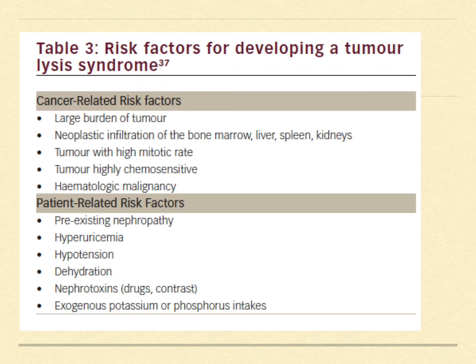The risk factors for the development of tumor lysis syndrome include cancer-related risk factors like a large burden of tumor. When a large burden of tumor is there, obviously the higher number of cells will lyse with treatment, and this will lead to increased chance of tumor lysis syndrome. The neoplastic infiltration of the bone marrow, where there will be hepatomegaly, splenomegaly, and nephromegaly, and obviously a stage will come where bone marrow is replaced with leukemic cells, and this becomes a bulky disease. And tumors with a high mitotic rate or a high rate of division also lead to increased risk of tumor lysis syndrome. Tumors which are highly chemosensitive also lead to increased lysis.